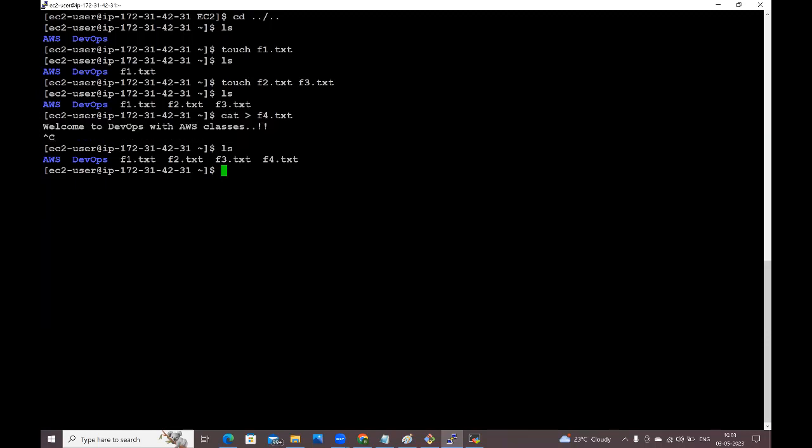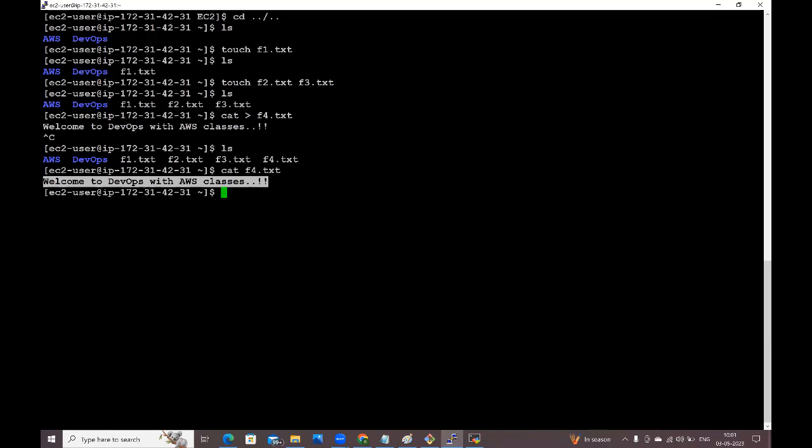Now I want to print the data which is available inside the f4.txt file. How will you print? Cat command. By using the cat command only we can print the data, but don't give any greater than symbol. Directly give cat f4.txt. Enter. Wow. Welcome to DevOps with AWS classes. It is printing.